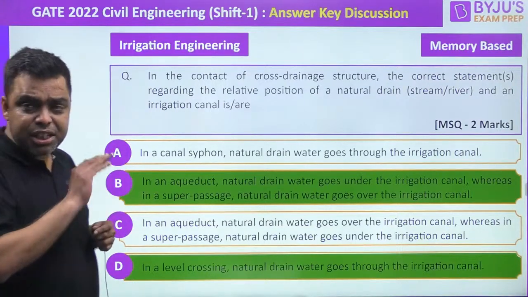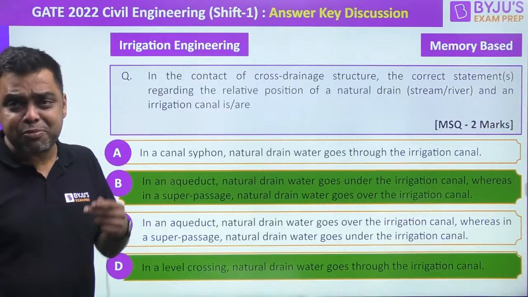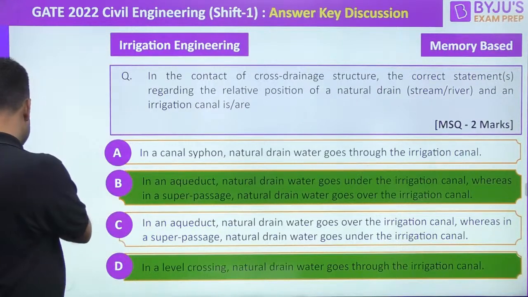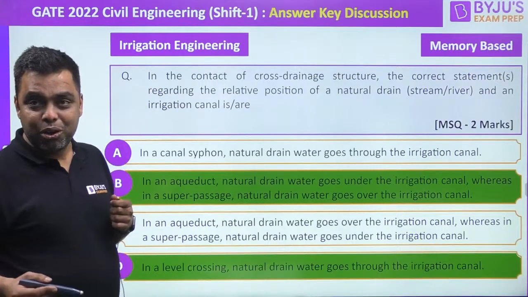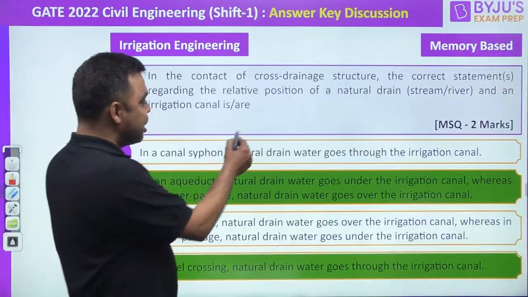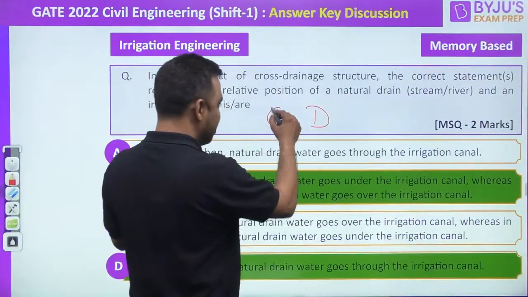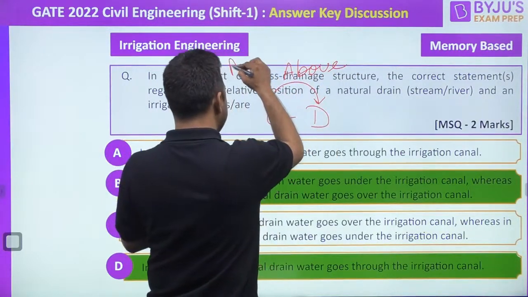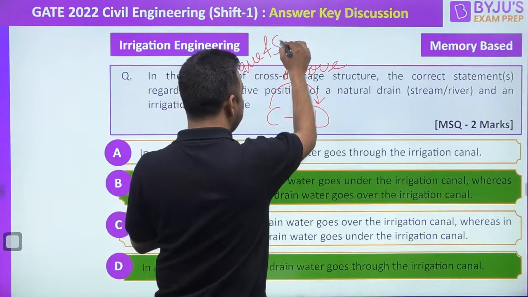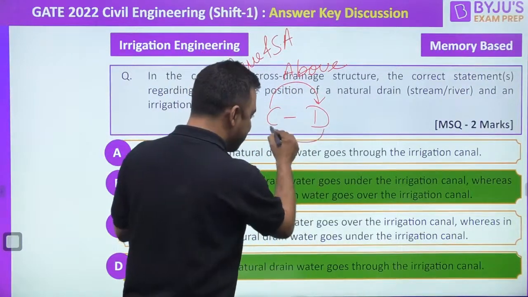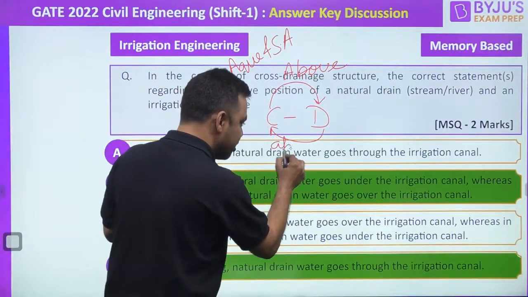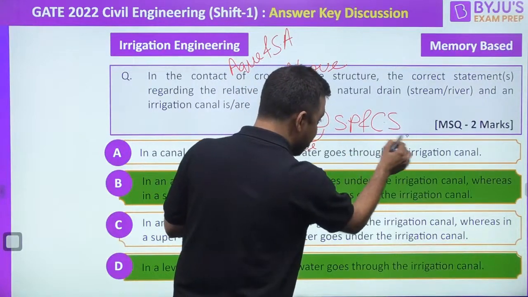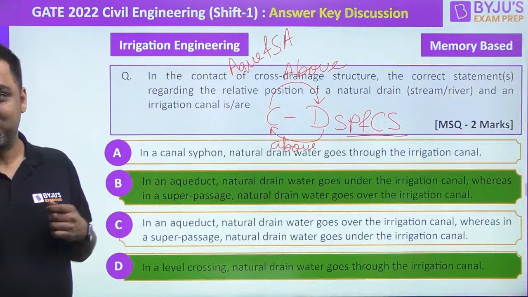As you know, I have taught this on YouTube, on our app free class, BYJU'S exam prep free class also. Basically, I have taught you in many attempts and I have given you a trick also to remember this. Basically, we write CD work. So, when canal is above, we have aqueduct and siphon aqueduct. When drain is above the canal, we get super passage and canal siphon. And we call canal siphon as siphon also.